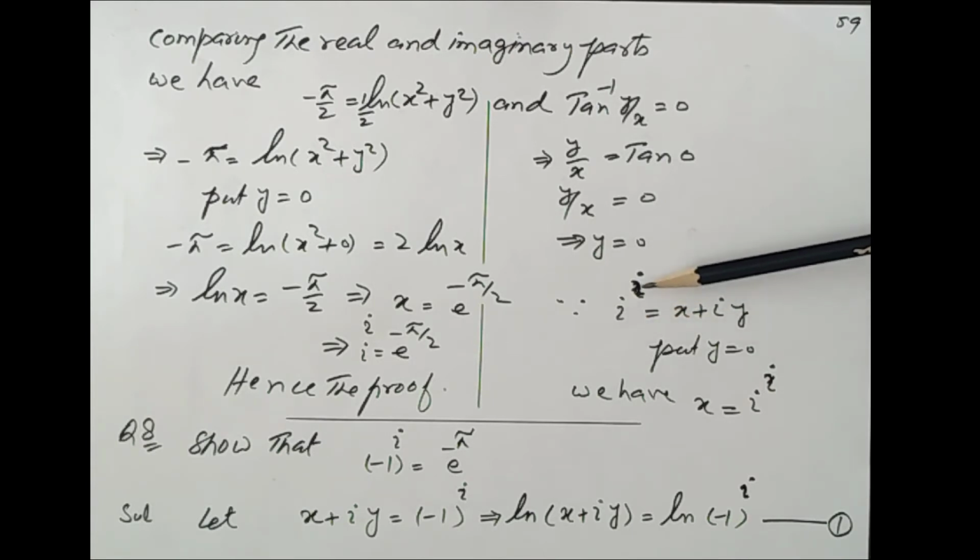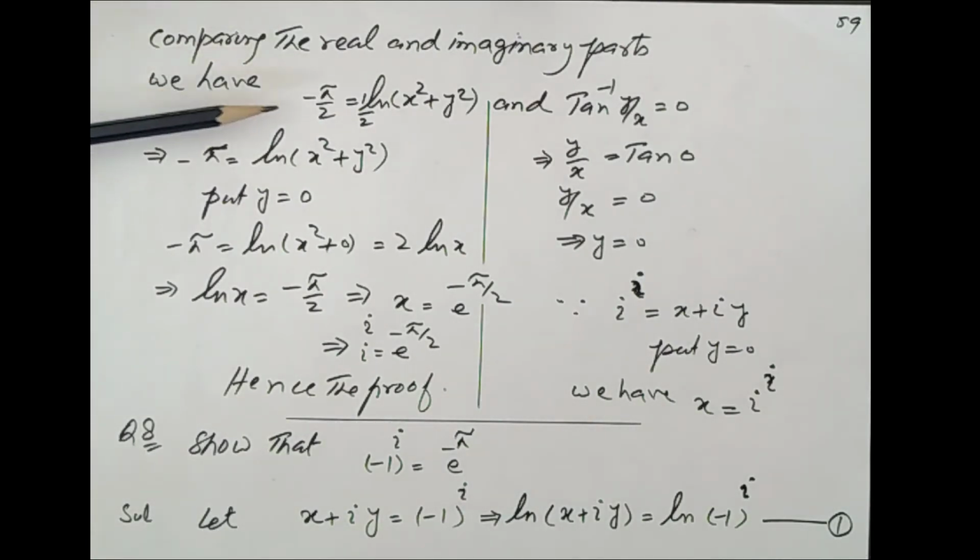Since iota to the iota is equal to x plus iota y, by putting y equal to 0, iota to the iota equal to x. Here y equal to 0 and x equal to iota to the iota. Now from here we see minus pi equal to log of x square plus y square.